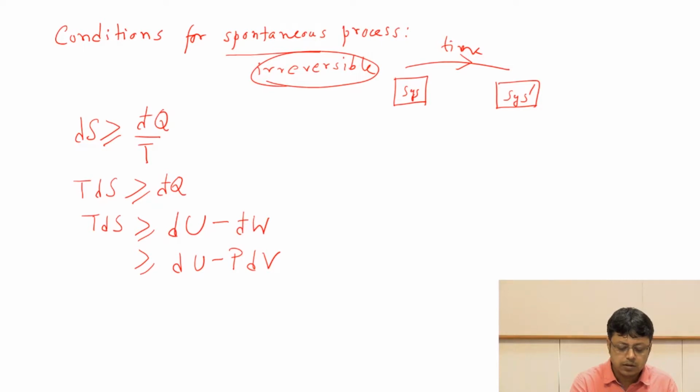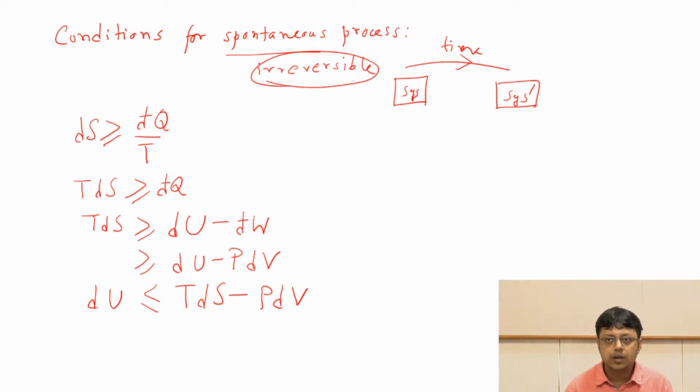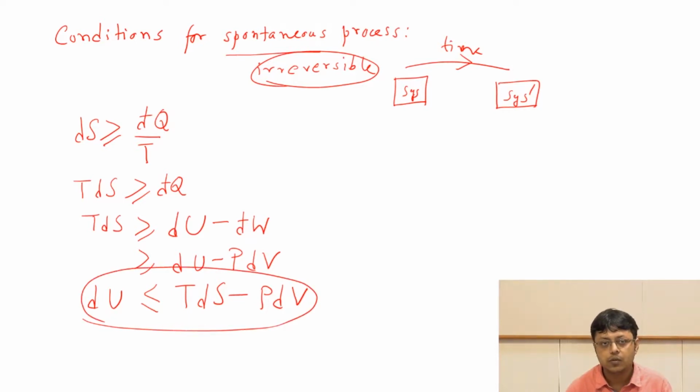Now notice here that the way we are writing is, if I move the dU on the left hand side, we'll have dU is less than or equal to TdS minus PdV. Now if you remember, we wrote a series of equations. There are a total of 4 equations: one for U, one for H, enthalpy, one for A, Helmholtz energy, and one for G, which is Gibbs energy, and we wrote an equal sign.